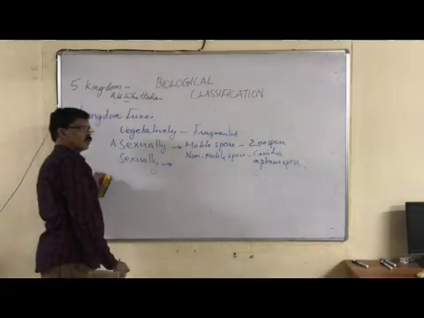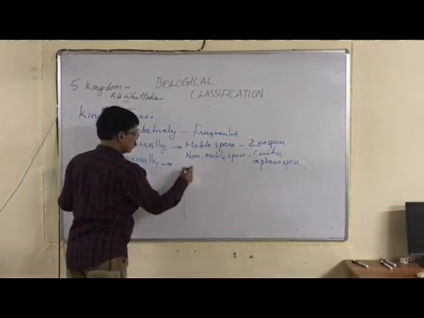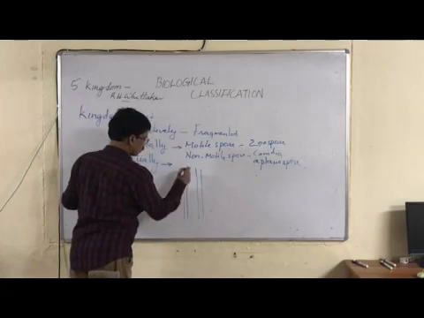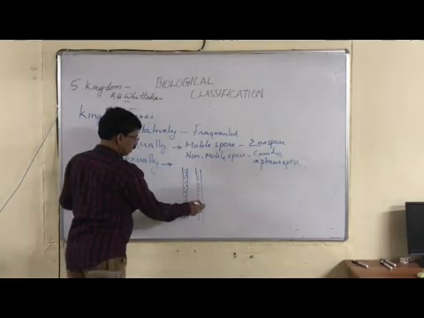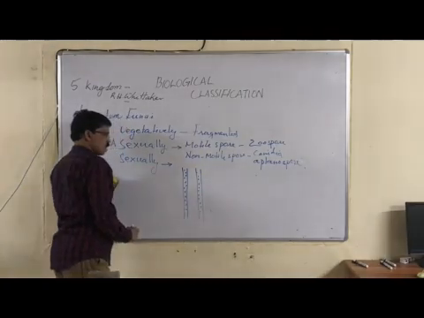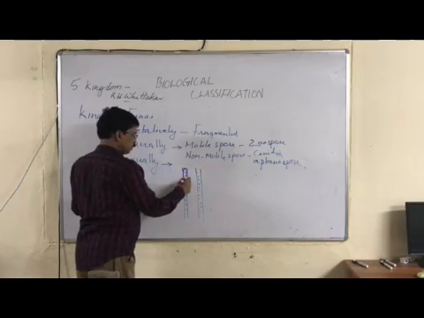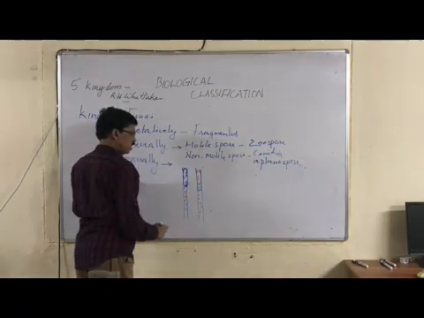Sexual reproduction is interesting in fungi. During sexual reproduction, suppose these are the two hyphae. Each hypha makes gametes by protoplasmic fusion. What is a gamete?